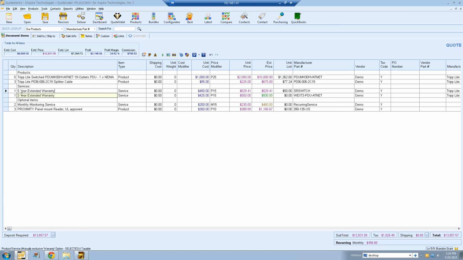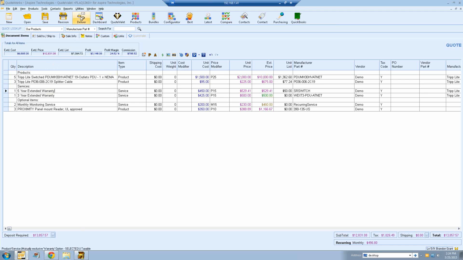So if you wanted to offer your customer different groups, maybe use bundles or things like that, then you can use the group header lines and set them as mutually exclusive, and the customer can select between the different groups. So there's quite a bit of different items that you can set this way. So now that we've set our optional items, we're ready to deliver this quote to our customer.